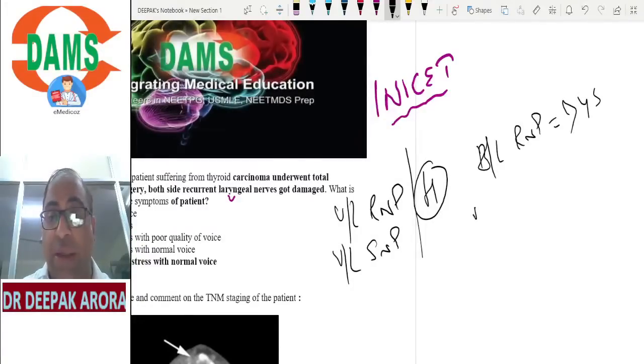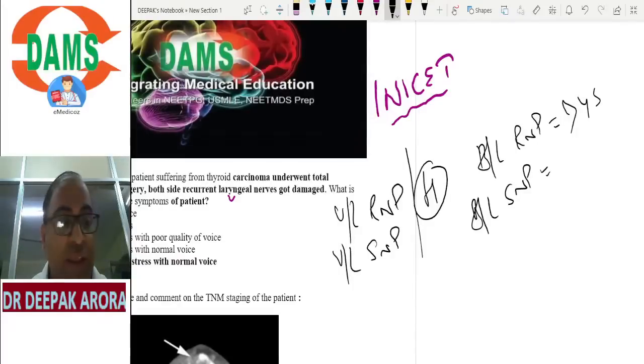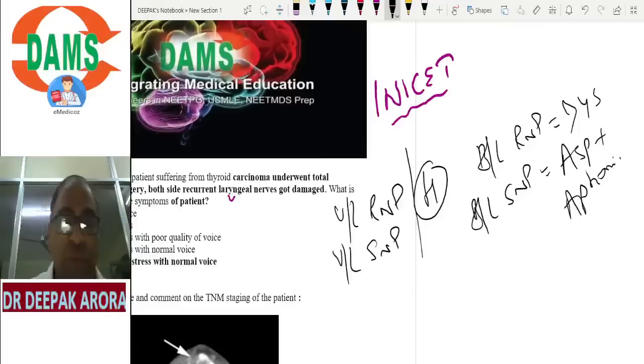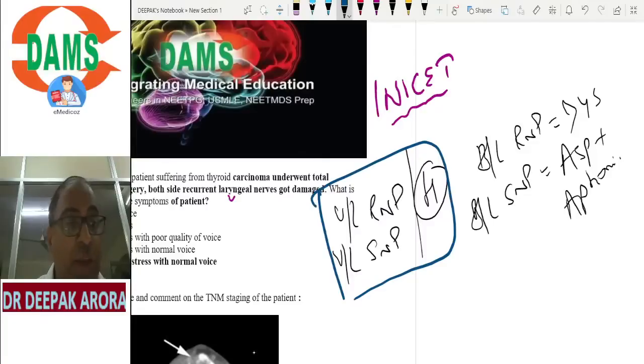And if it is bilateral superior laryngeal nerve palsy, can anybody write in the chat box what it will be? It will be aspiration with complete loss of voice, aphonia. So always remember. Very nice, one of the students is writing, Doctor, it is wait and watch. In the unilateral condition, we always go for wait and watch. Learn the basic concept, which is mandatory for your upcoming exam.